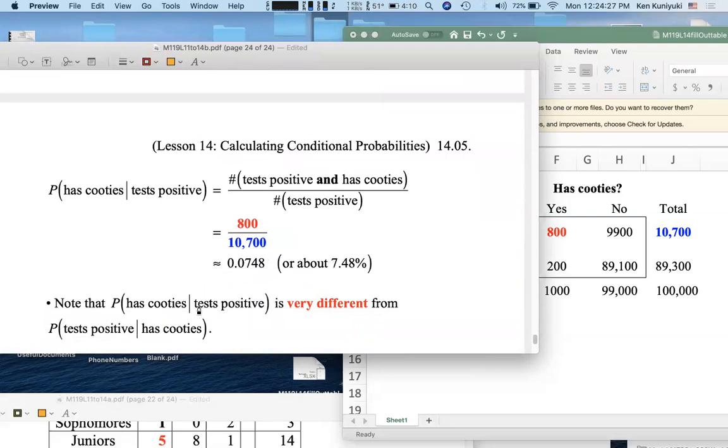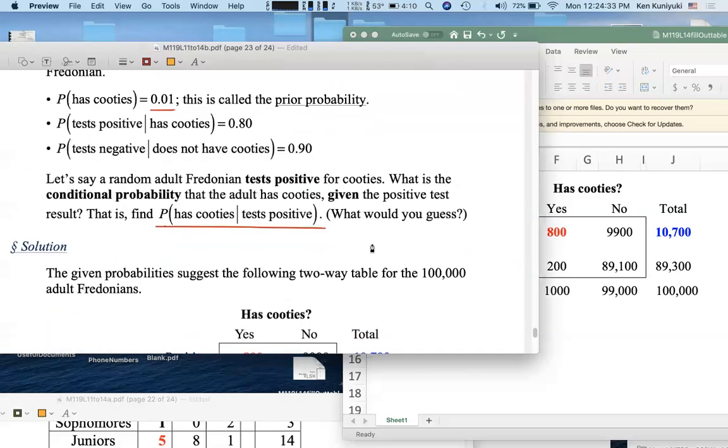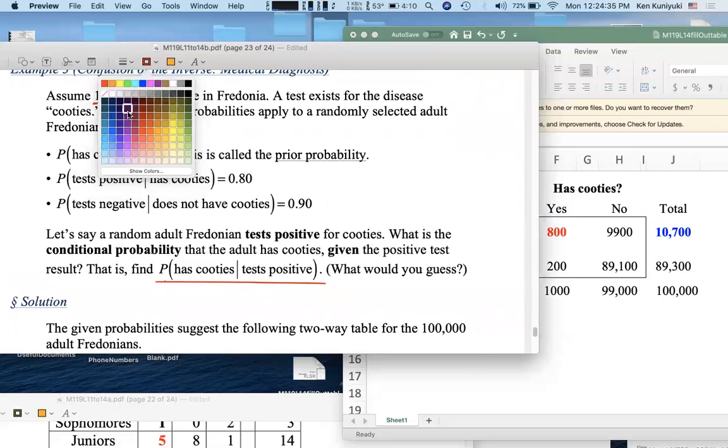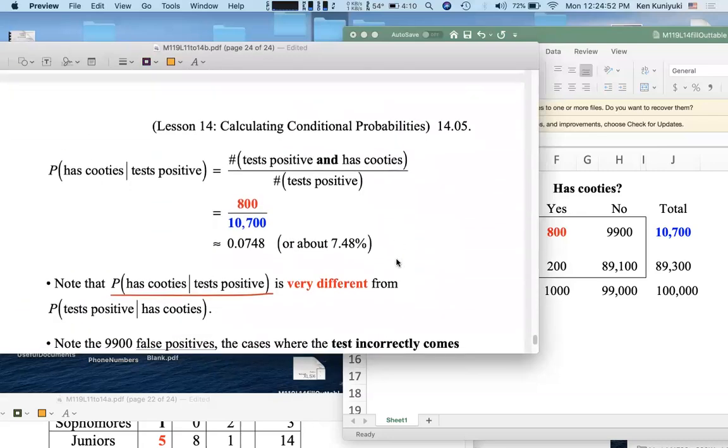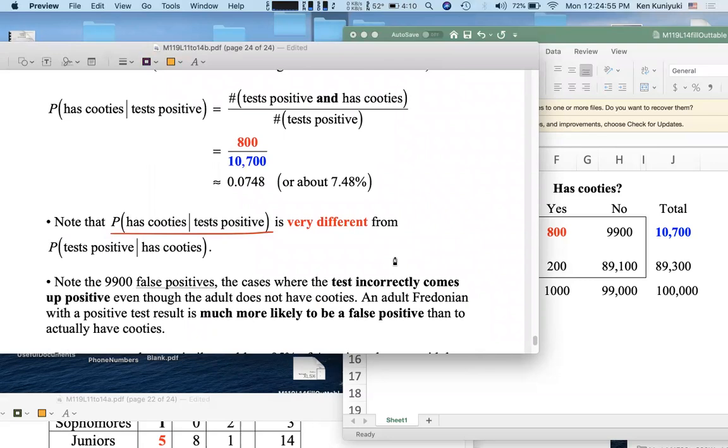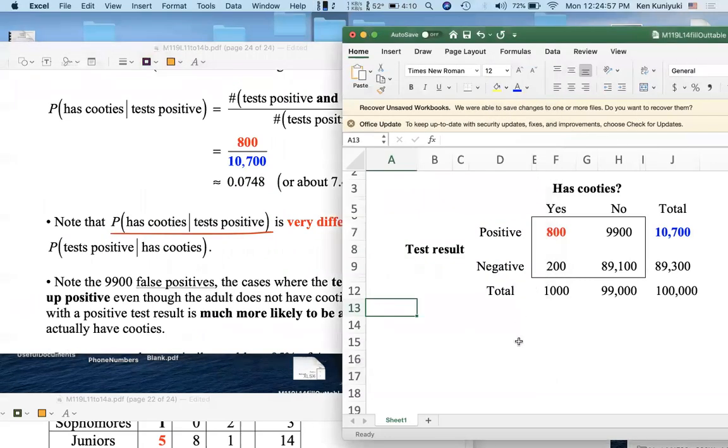And notice that this probability, the probability that you have cooties, given that you test positive, is very different from this, the probability that you test positive, given that you have cooties. So people tend to be focused on the 80% here, the 0.80, but they should have been more focused on the prior, the 1%, because this is more powerful. Because here's the deal. Let's say you get a positive test. It's much more likely that you fall in which cell? It's much more likely you fall in this cell than in the red cell.